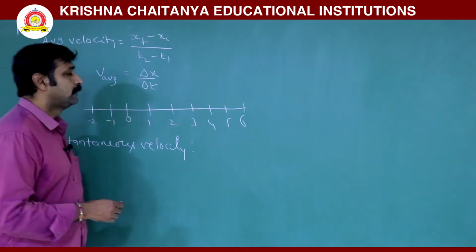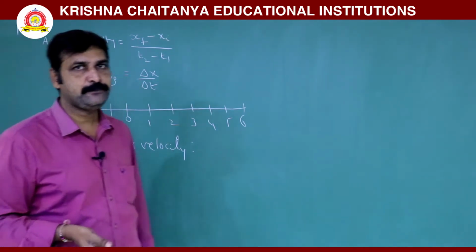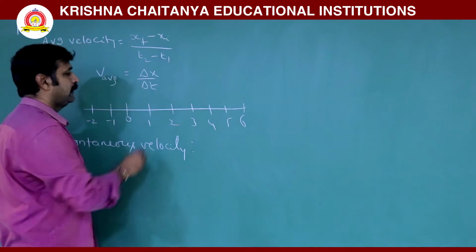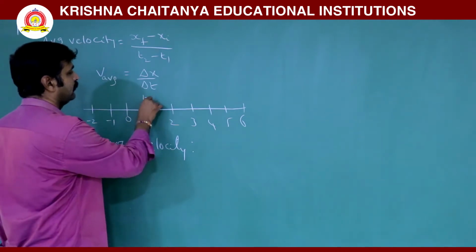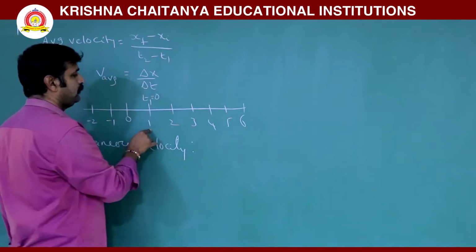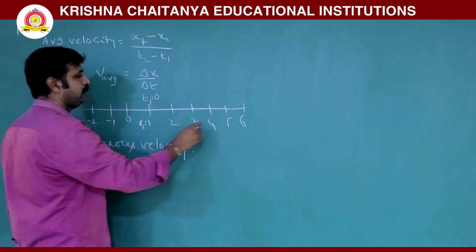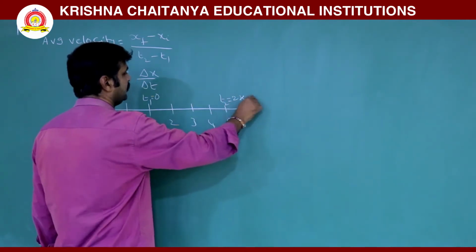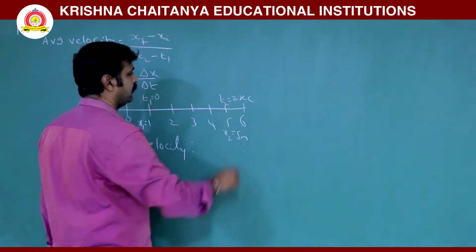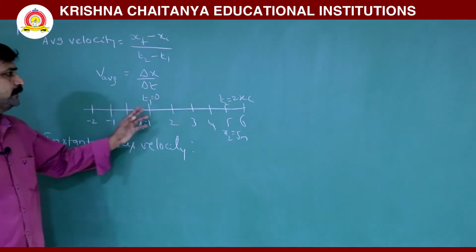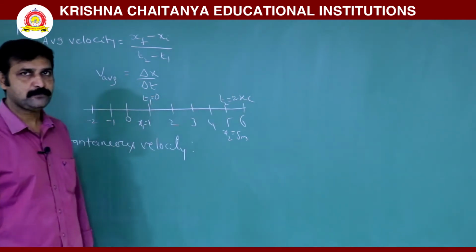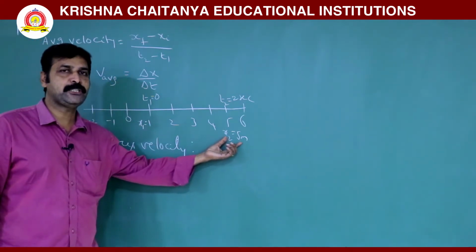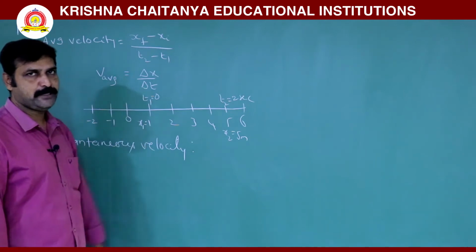In order to find average velocity, what we require is the time interval, so t2 minus t1. Let us take the body starting at t1 equal to 0, where the position is 1 meter, and t2 equal to 2 seconds, where the position is 5 meter. Let us take this as an example. Now this is the time interval, 2 seconds. Then to write average velocity, what you require is final position minus initial position, that gives displacement.